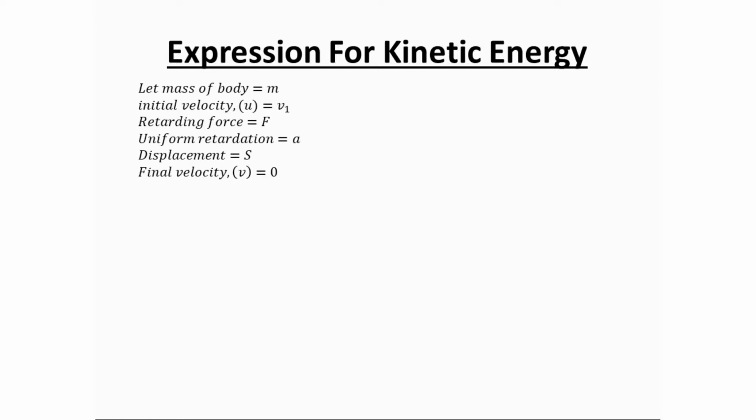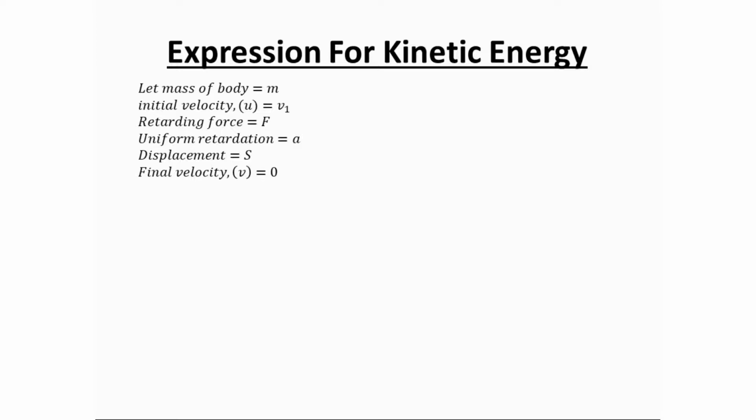Consider a body which is initially moving and eventually comes to rest due to some retarding force. Let the mass of the body be m, its initial velocity be v1, retarding force be capital F, uniform retardation be small a, displacement be capital S, and final velocity, as it is coming to rest, will be equal to 0.